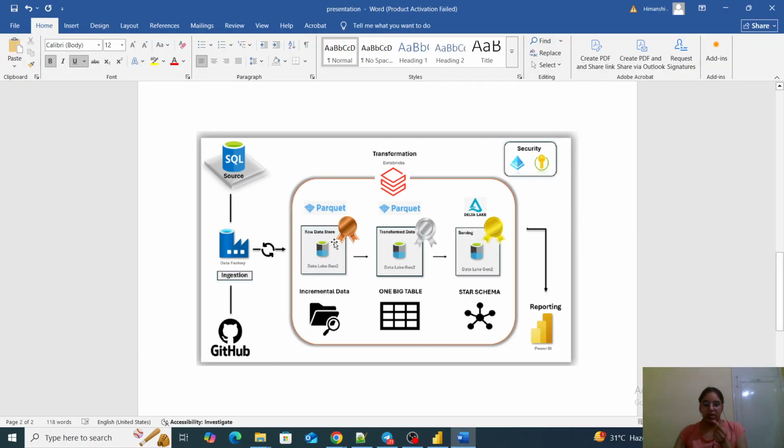Once we have it there, the incremental data will be loaded here. So how is it an incremental data load? When I do the next run, in the very starting I have configured that whatever data is there, put that data in a bronze backup data.